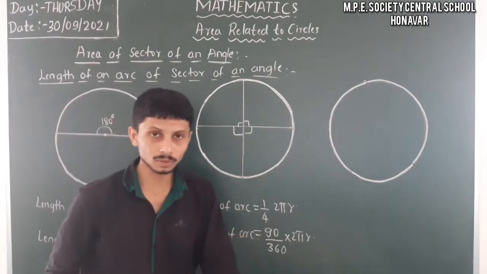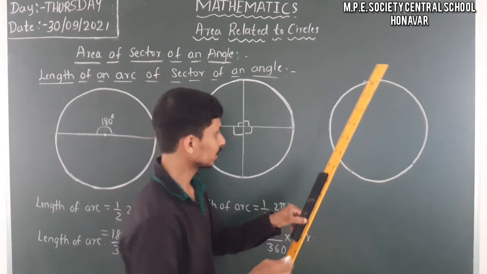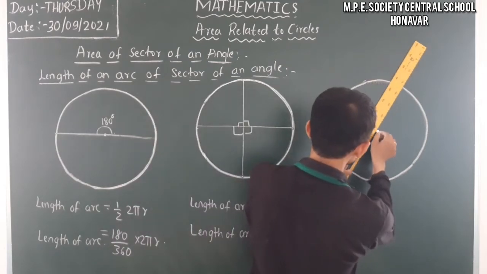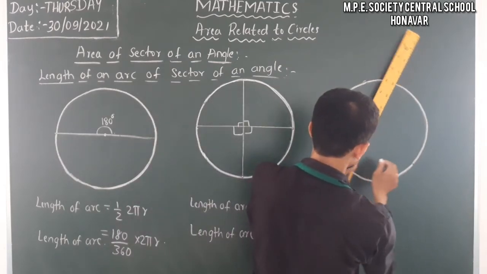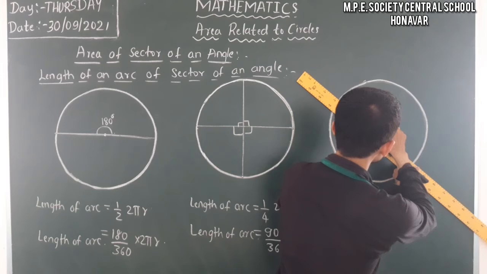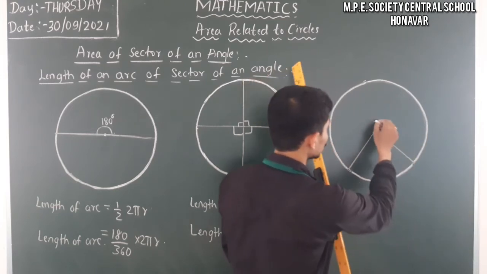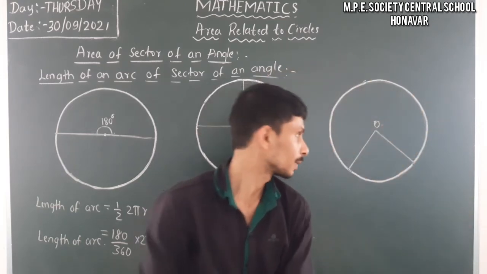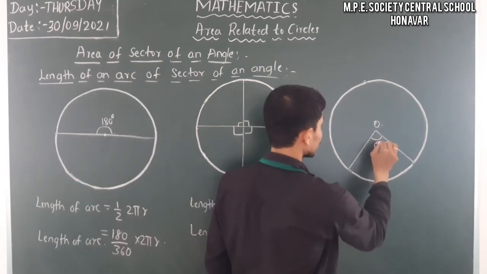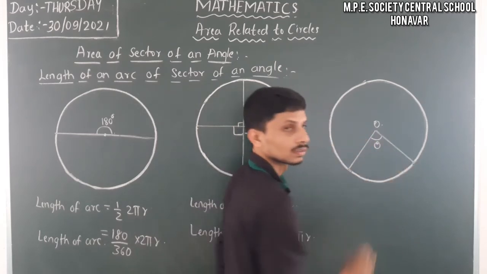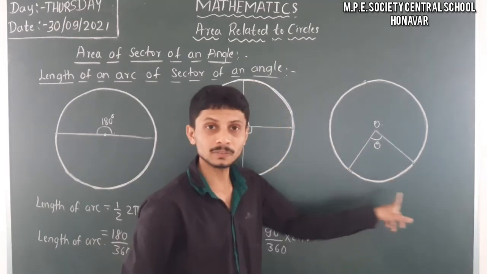Then let us move on to the standard case, by taking any angle. By taking any angle, we have to find the length of an arc. Here it is O, and it makes an angle theta. We have to find the length of the arc made from this sector.